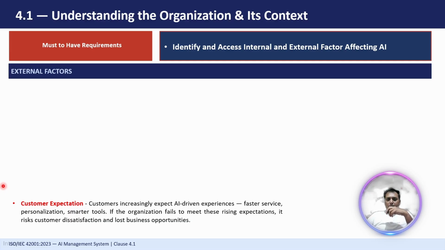The other example of an external factor can be market competition, right? AI is becoming a very competitive advantage. Organizations that adopt AI faster effectively improve productivity, reduce cost, and deliver a better customer experience, so they will be able to grab more and more customers. If an organization is failing to adopt AI, they might lose business, right? So to be competitive in the market, we have to adopt AI as fast as possible. We adopt the skill set, we have skilled personnel, and we have AI governance in place, so that we can deliver AI services in a faster, effective manner.